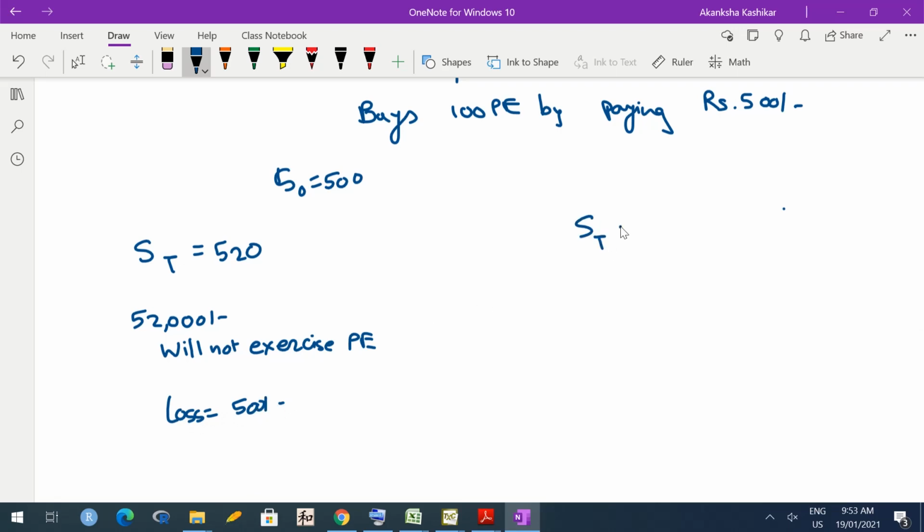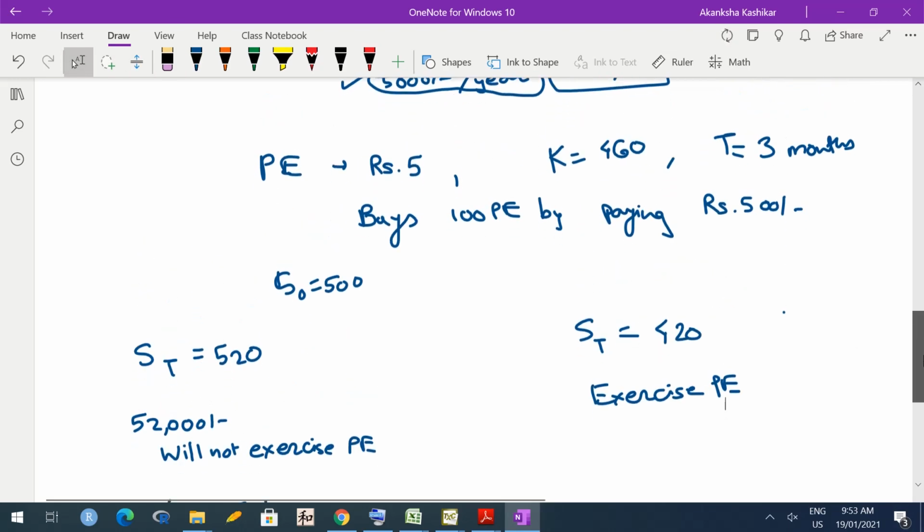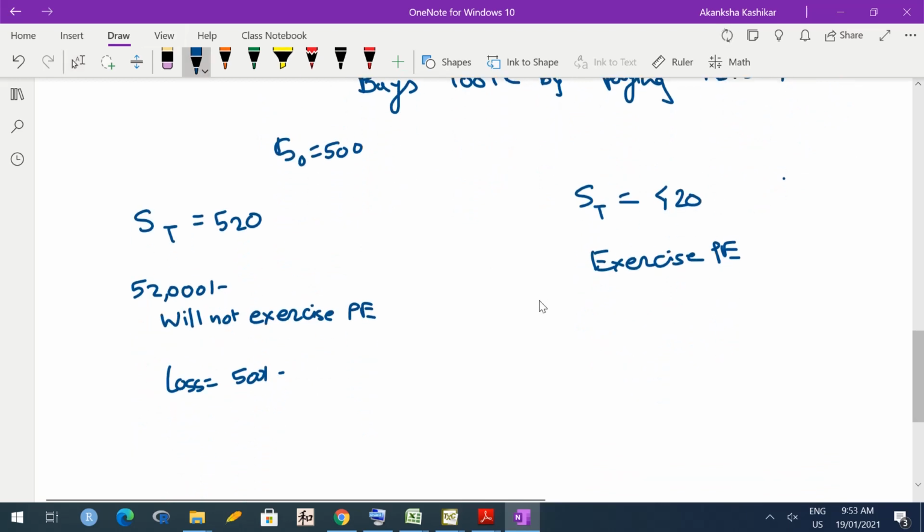On the other hand, suppose share prices fall to 420 rupees. Then he will exercise the put option at the end of 3 months. Exercising the put option means he would force the writer of the option to buy shares from him at 460 rupees, because that was the strike price. Let me check. Yes, 460 is the strike price. So what does it mean? He will earn 46,000 rupees by selling the shares at 460.